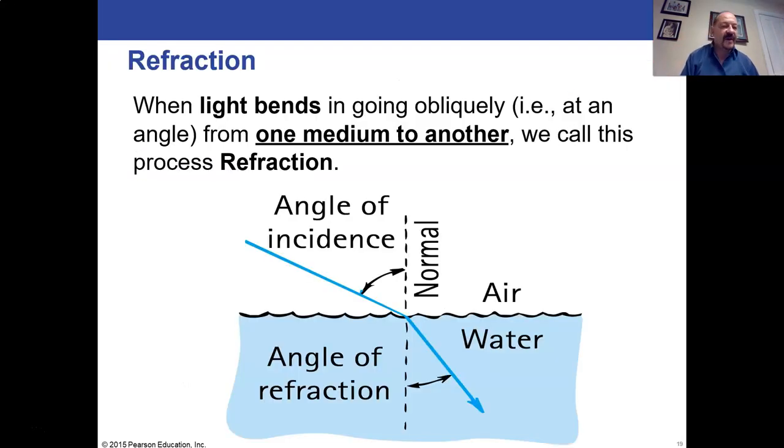All right, so let's talk about a totally different topic here, refraction. We've been talking about reflection, where light comes in at an angle of incidence, and you have the normal, and then it bounces off with the same exact angle for the angle of reflection.